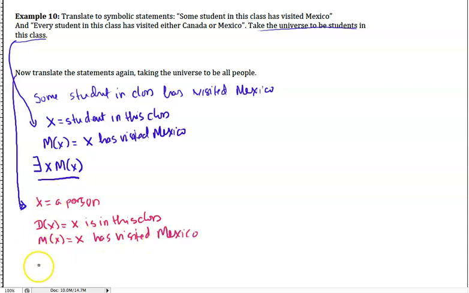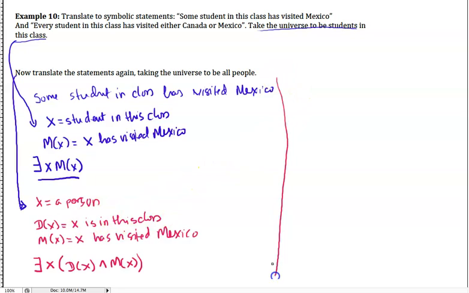So the way we say that is there exists a person X such that that person is in this discrete math class and that person has visited Mexico. The existential quantifier just refers to one person, so this will have the "and," because that one person is both in our discrete math class and has visited Mexico. That makes sense as a translation.